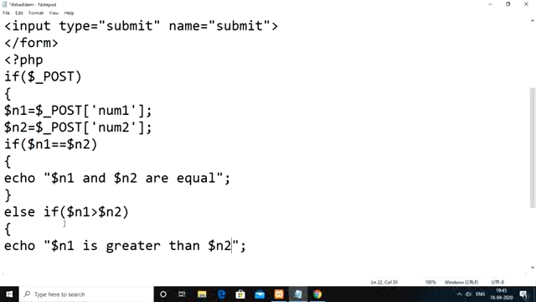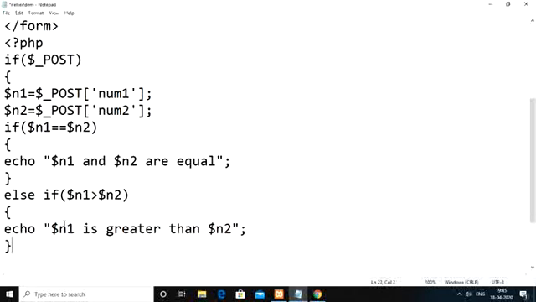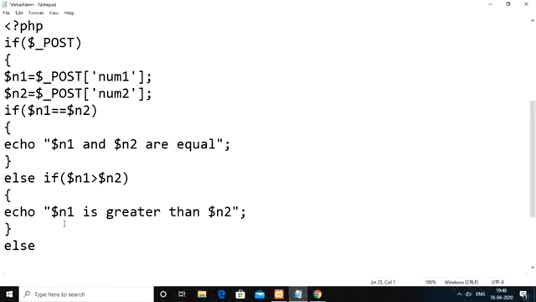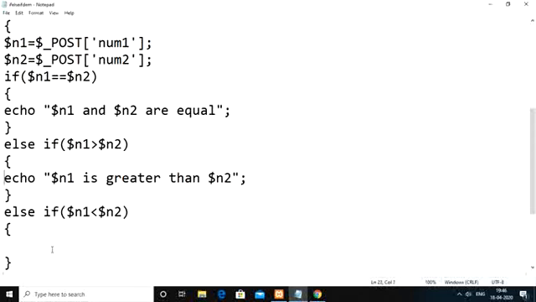If the first two conditions are not satisfied, then in the else case n1 is not equal to n2 and n1 is not greater than n2, so obviously n1 will be less than n2. Other than these three possibilities you don't have any other possibility, so you can simply keep an else here, or if you wish to keep the condition, you can write else if $n1 is less than $n2. Then you have to display that the n1 value is less than n2. So that is our program.